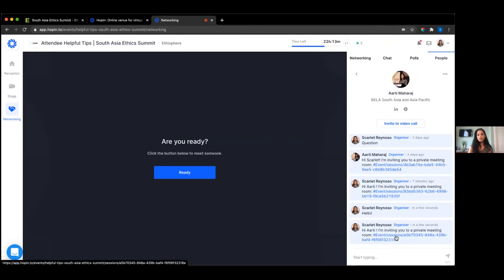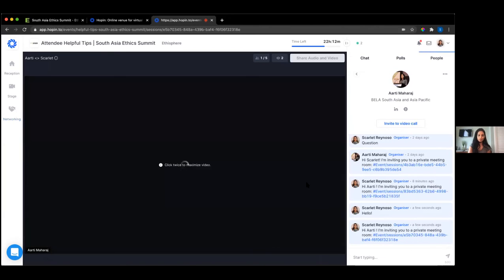The person will receive a link, and once you click the link, you'll move to a separate room where you can turn on the audio and video functions.